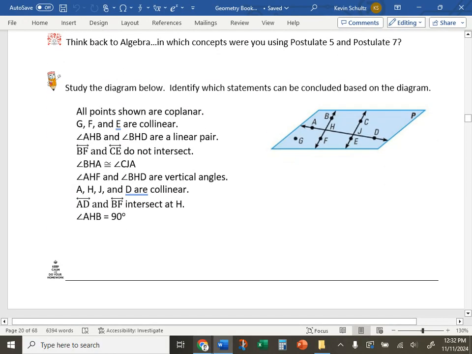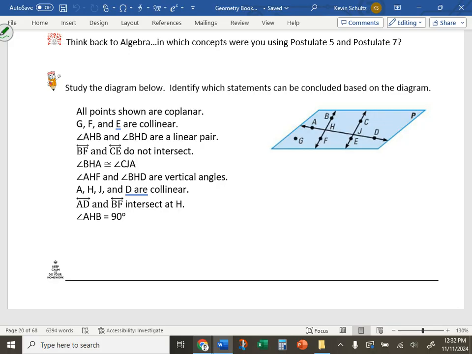Identify which statements can be concluded based on the diagram. So, all points shown are coplanar. Can that be concluded based on the diagram? Coplanar means they're part of the same plane. So collinear would mean the same line. Coplanar means the same plane.